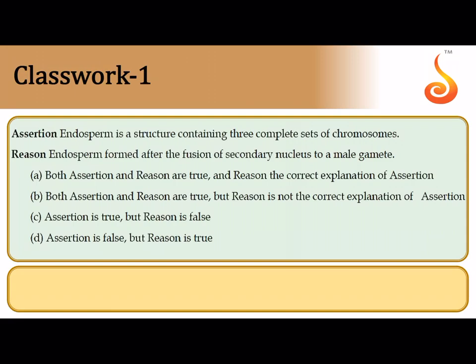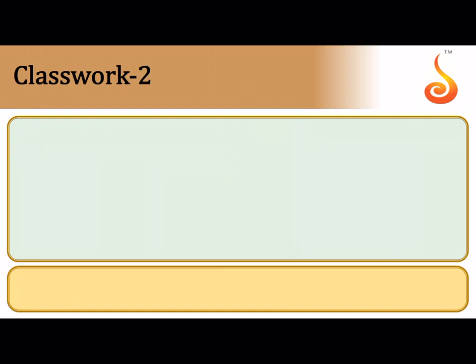Question number 1, assertion says endosperm is a structure containing 3 complete sets. Absolutely right, because we know that endosperm is a product of triple fusion. It is obviously made up of triploid cells. The reason says endosperm is formed after the fusion of the secondary nucleus, which is a diploid nucleus, with the male gamete, which is haploid. So 2n plus n is equal to 3n. So both the statements are correct and reason is the correct explanation of assertion. So the correct answer to this question is option A.